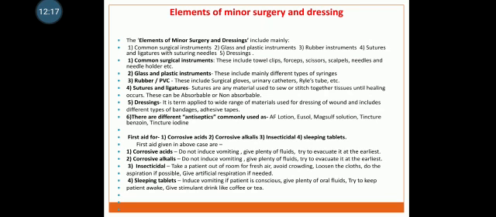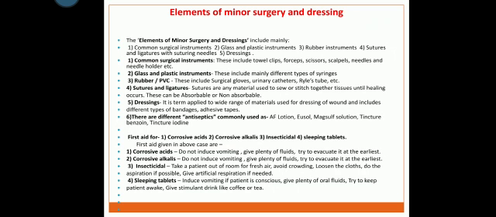Now, starting with the elements of minor surgery and dressings. The elements of minor surgery and dressings include mainly common surgical instruments, glass and plastic instruments, rubber instruments, sutures and ligatures with suturing needles, and dressings. First of all, those equipments or substances which are used for minor surgery and dressings are called the elements of minor surgery and dressings.